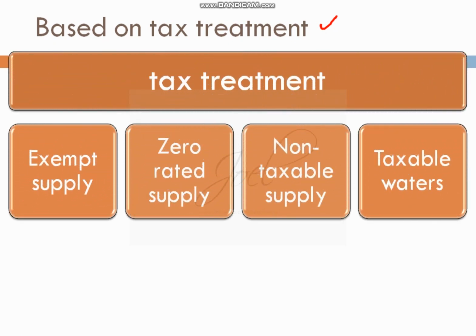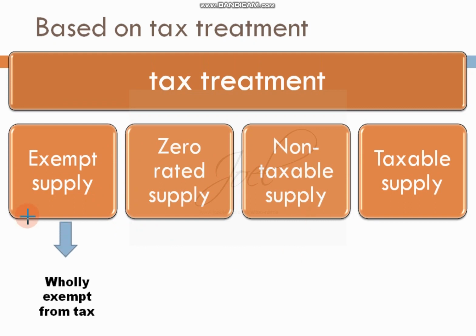These are the four types of treatment based on tax: exempt supply, zero rated, non-taxable and taxable. The first three are almost similar, where there is no tax, whereas in the fourth there is tax. We'll see why all three are not the same. If they were the same, they wouldn't be called separately exempted, zero rated or non-taxable. So we'll see what each is.